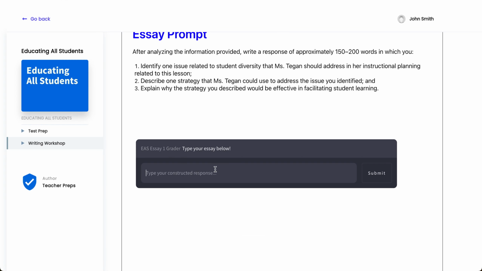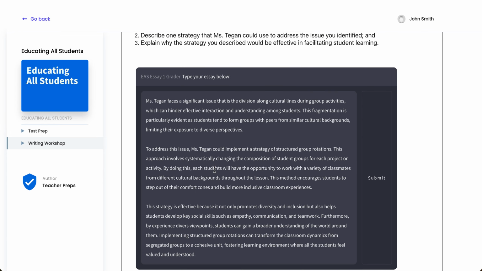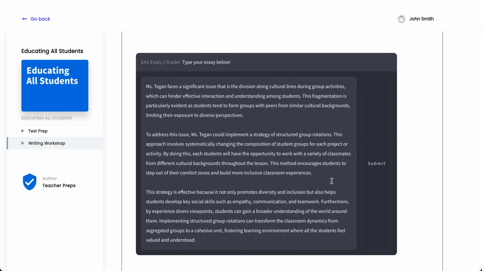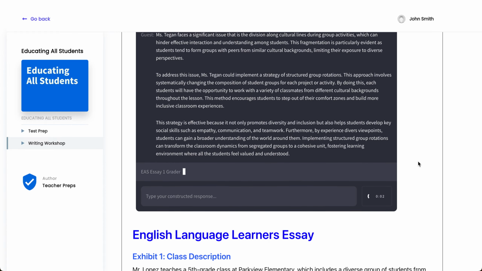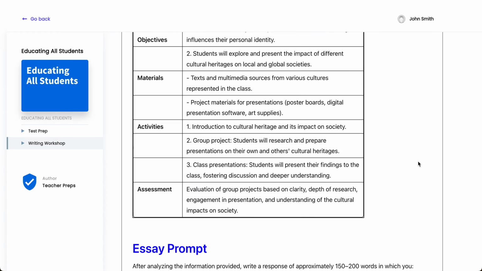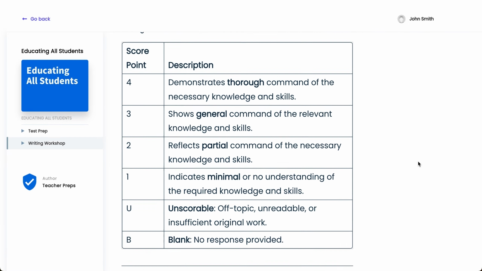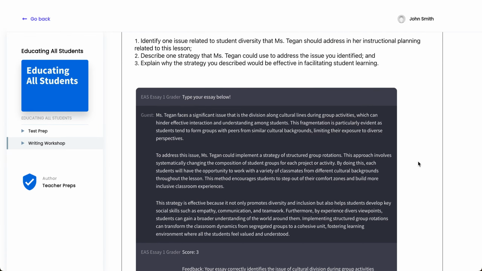And so what I'm going to do is copy and paste this directly into the Teacher Prep's AI essay grader, and I'm going to double check, make sure it looks all good to me, and then I'm going to click submit. And this is the moment of truth, as our AI essay grader will give us a response. Remember that the top response is a 4. Let's see what I received.